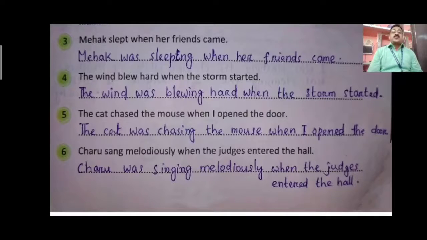The cat was chasing the mouse when I opened the door. Charu sang melodiously when the judge entered the hall. Charu, singular noun. So was singing, past continuous form. Charu was singing melodiously when the judge entered the hall.